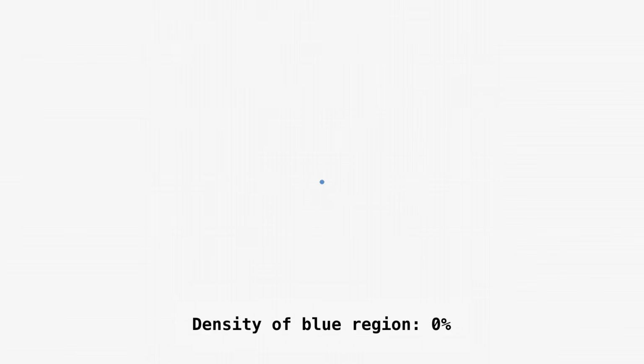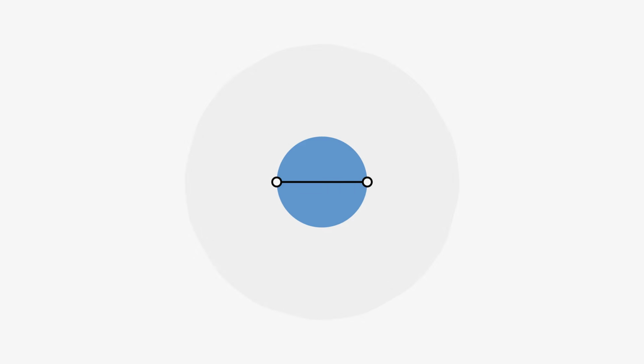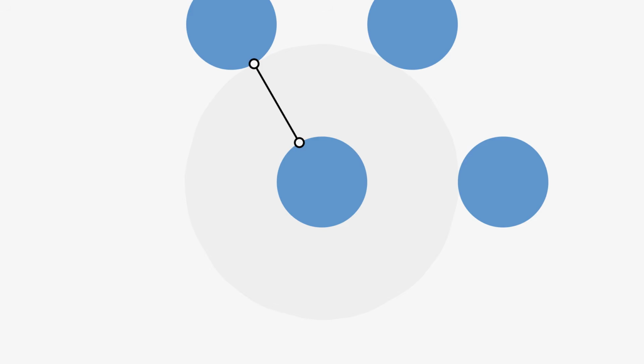A unit diameter circular disk without its boundary is a one-avoiding set. 2 colored points are always closer than 1, but its area is infinitely smaller than the whole plane, so its density is 0. We can do much better by packing such disks in an infinite triangular grid, making sure that there is a gap of length 1 between them.